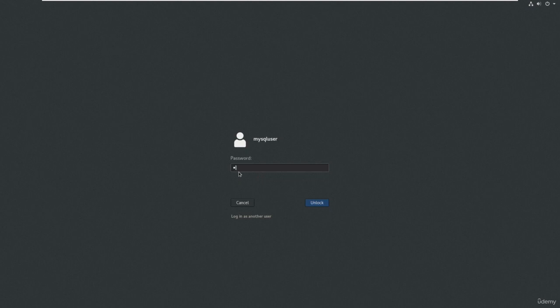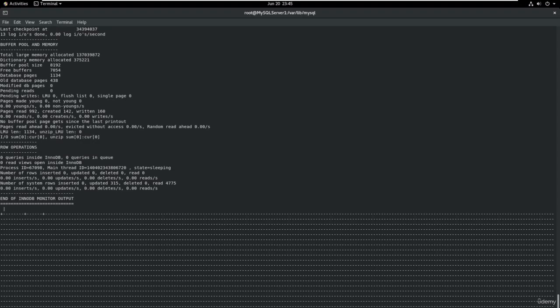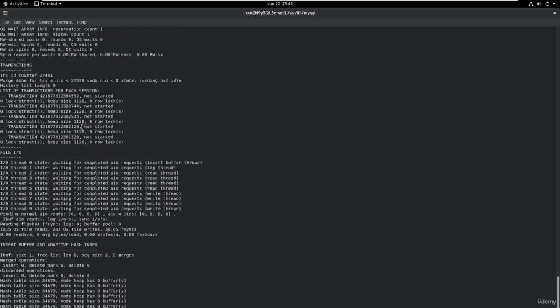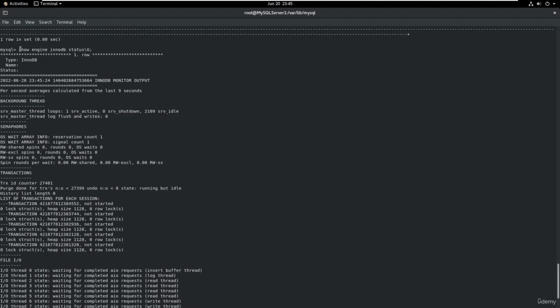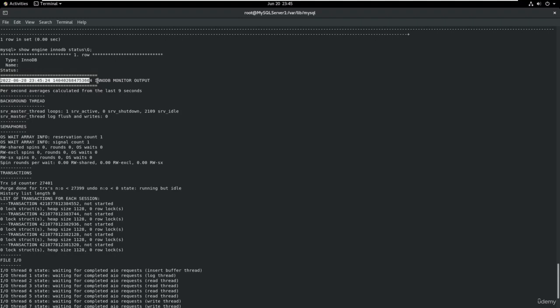So when you log into MySQL, the command is very simple: show engine innodb status. Now there's one thing: if you don't put \G, the format will not be really readable. So when you put \G instead of the semicolon, then you have a better format to read. Now let's go through this engine InnoDB output, and like I said, the first thing is status. Status is when was the last time the InnoDB status was shown.